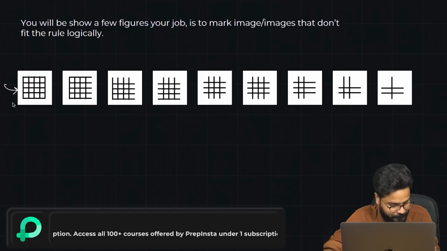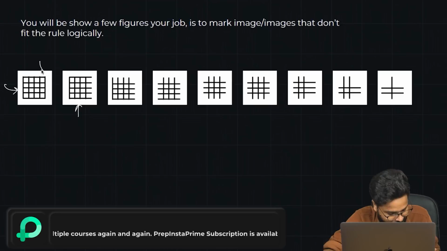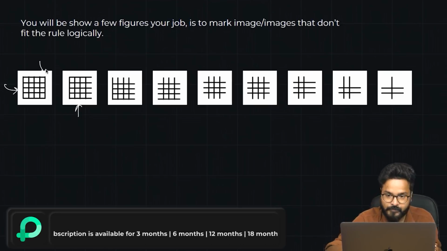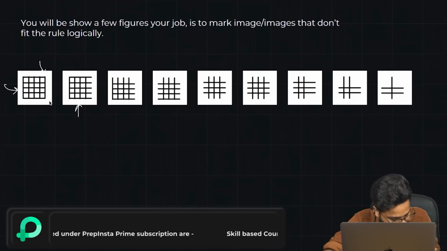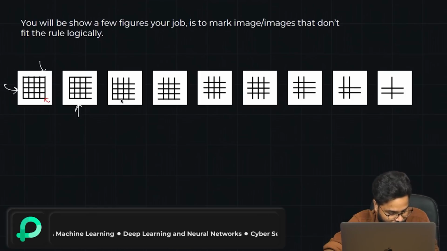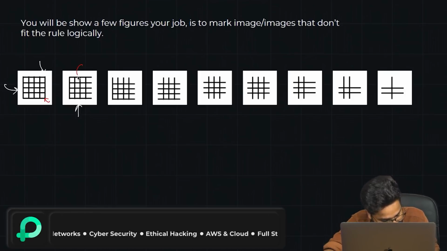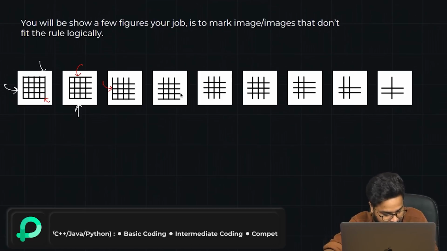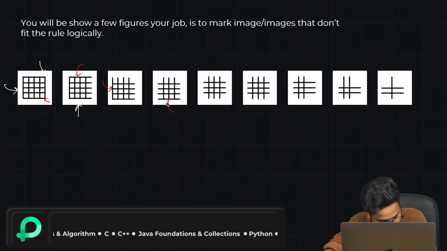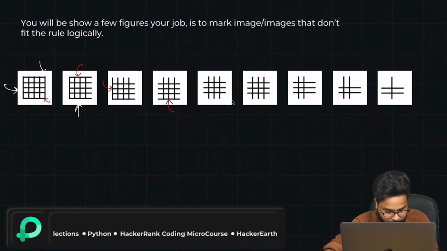When I see this figure, and when I see this figure, I see that this particular line had been removed. Okay, let me change the color of my pen. This particular line had been removed here, and this became like this. Once that was done, in the second iteration, they removed this line. So it looked like this. After this, they removed this particular line from here. So it started looking something like this. Afterwards, here, they removed this one. So it started looking like this.